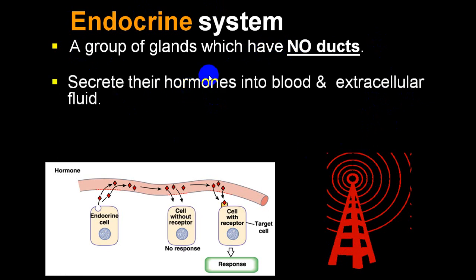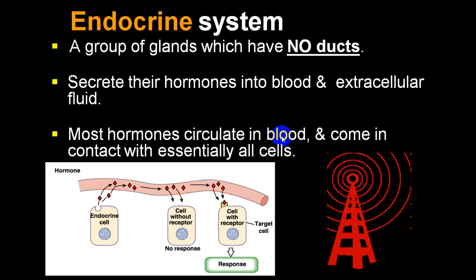They secrete hormones, and these hormones are secreted directly into the blood, or into extracellular fluids. Most of the hormone circulates in the blood and comes in contact with the cell, and they will give rise to a response. So this is the endocrine cell. They secrete the hormone, it enters the bloodstream, and it will act on all cells, but it will have an effect only on the cell which has a receptor. So this cell has a receptor, so this cell will respond. This cell does not have a receptor, so this cell will not respond. Depending upon the specific receptor cells, they will have an effect, and those cells are called target cells.